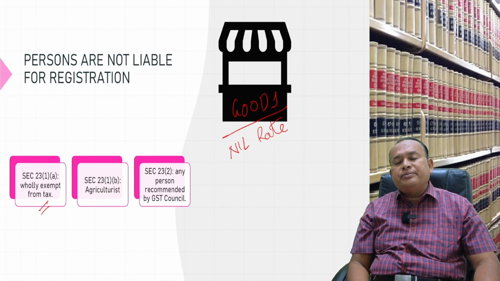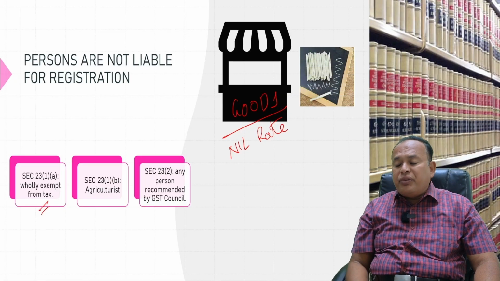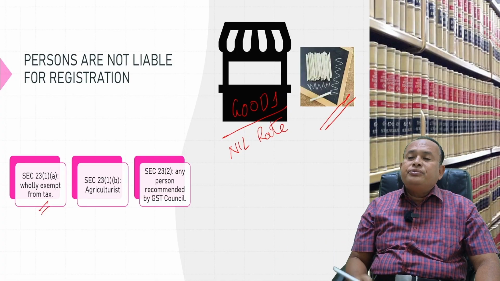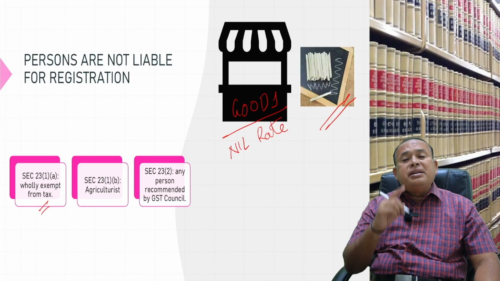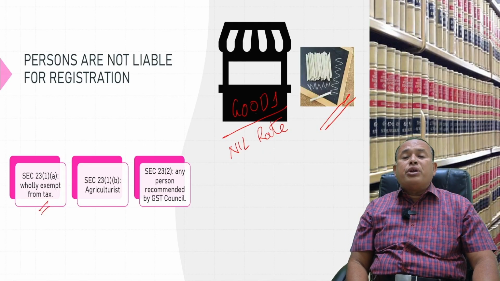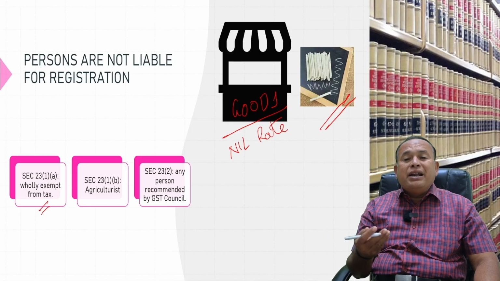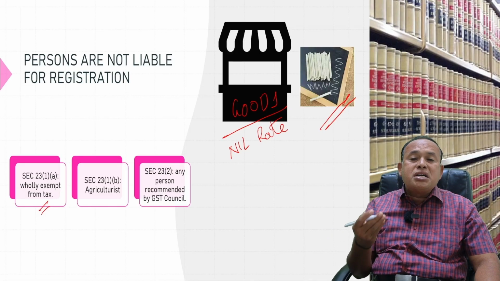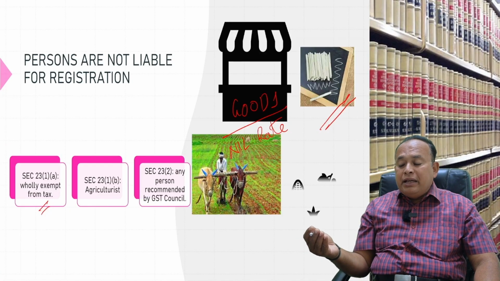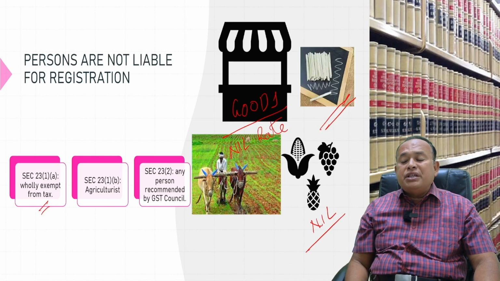Like that, there are certain goods. For example, I am selling slate and slate pencil, nil rate of GST. I am selling agricultural produce, tomatoes, beetroot, carrot, and so on. If I am supplying agricultural produce, then I am free from GST. There is no GST, nil rate of GST.